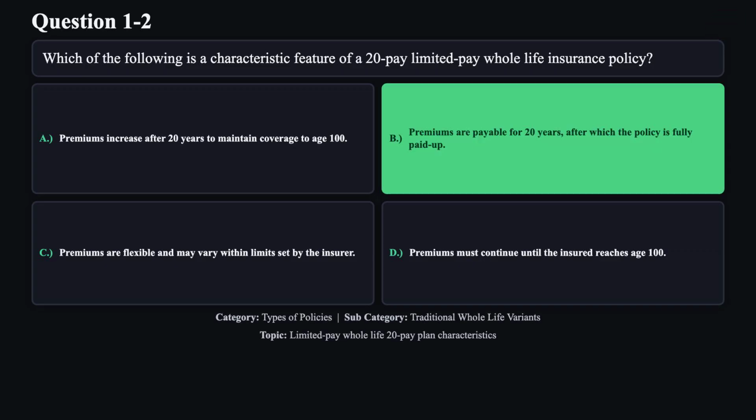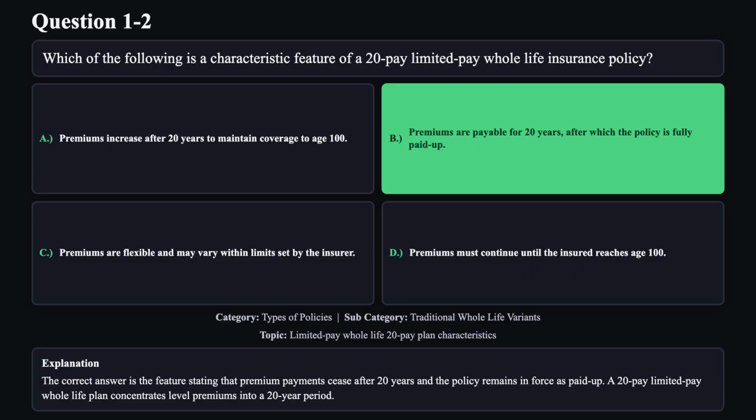The correct answer is B. The correct answer is the feature stating that premium payments cease after 20 years, and the policy remains in force as paid up. A 20-pay limited pay whole life plan concentrates level premiums into a 20-year period.